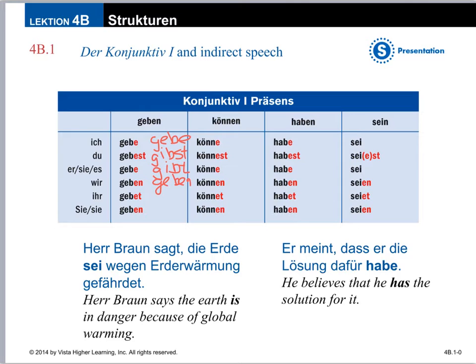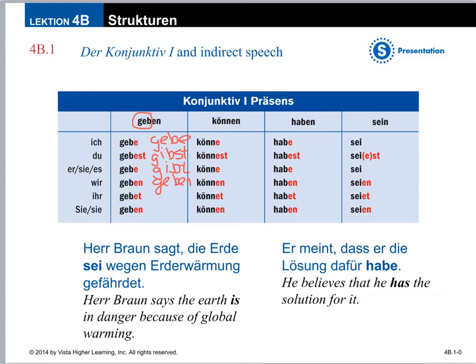Well, we're only working with the stems. And the stem of geben, we take away that en and the stem is geb. So we're adding the conjugation endings to geb to make this indirect speech. Ich gebe, I give, du gebest, you give, sie es gebe, he, she, it gives. So we're just working with the stem. We're not following any of its other typical conjugation rules.